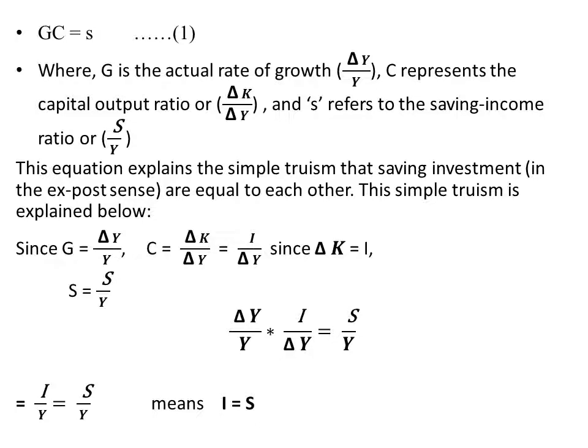And small s refers to the saving income ratio, or S by Y, total saving divided by total income.